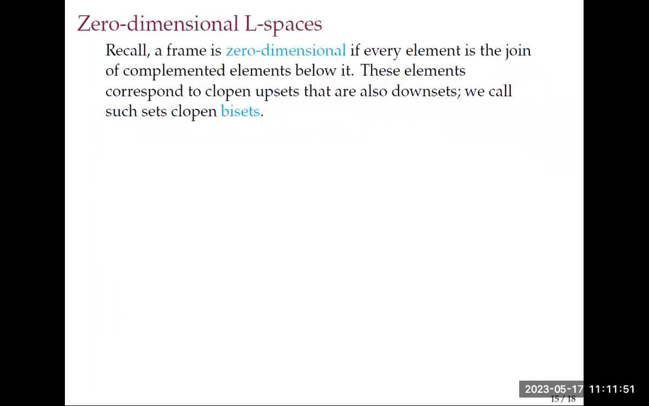Finally, I want to talk about stone frames. But first, to talk about stone frames, I need to talk about zero-dimensional frames. So I will remind you what zero-dimensional means. It means every element of that frame is the join of complemented elements below it. Complemented elements correspond to Klopen upsets that are also downsets. We call such sets Klopen bisets.